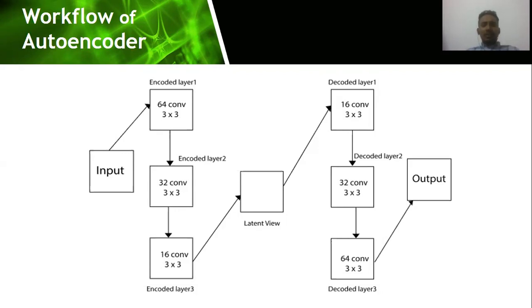The decoding layer works by performing the final stages of the convolution operation, and the decoding layer passes its trained input to the output layer, and the image dimensions increase, and the image is resized to the original input image, and upsampling is used in this decoding layer. The decoding layer we used consists of three decoding layers. In the first, second, and third convolution layers, we have used 16, 32, and 64 filters respectively, as you are seeing in the figure, with a weight matrix of 3 by 3.